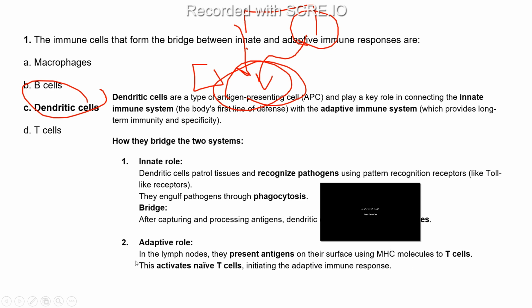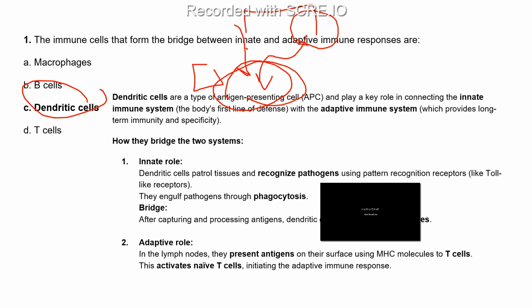right? And then they activate the naive T cells. Why the word naive? Naive T cells and mature T cells. So there are two kinds of T cells. Naive, which don't have any previous exposure to any pathogen. That's why they are naive. They don't know, right? Just like whenever we have to learn things, right?